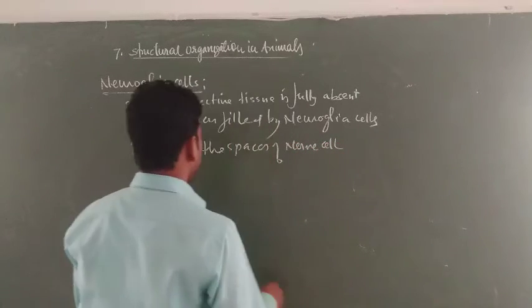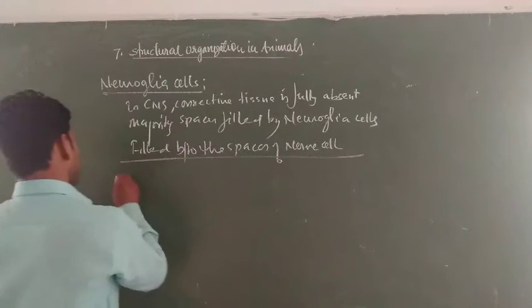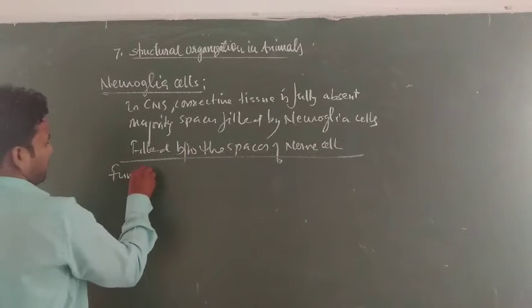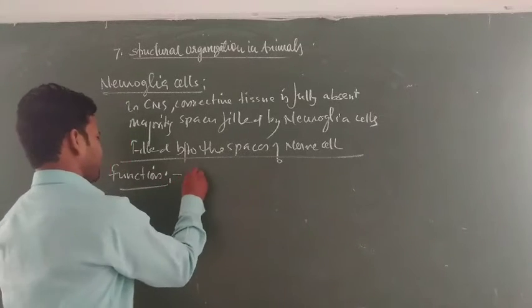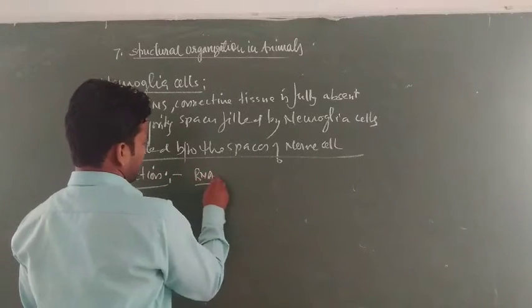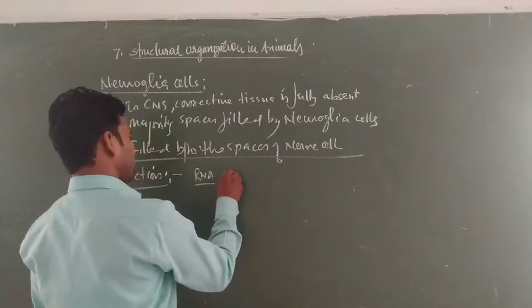Let us discuss the function of neuroglia cells. Generally they have RNA and all the information; they also store information.